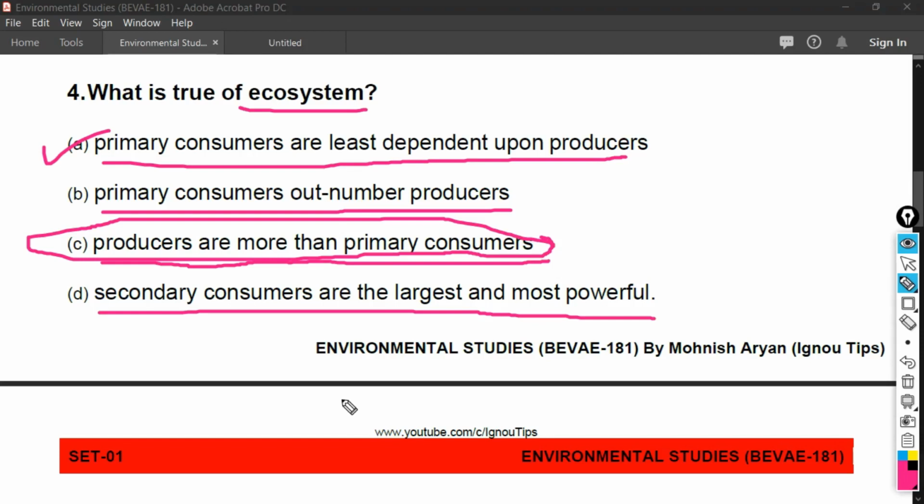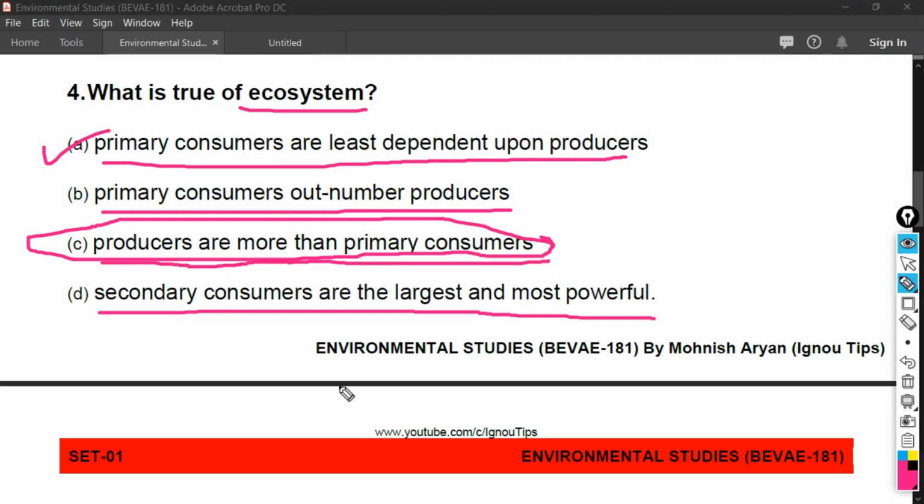Actually, organisms that eat plants are known as primary consumers. Examples are cow, deer, goat. While organisms which eat herbivores or primary consumers are known as secondary consumers. Examples are birds, ants, and grasshopper. And the last subpart of the consumer is tertiary consumer, and organisms which eat secondary consumers, for example lion, are known